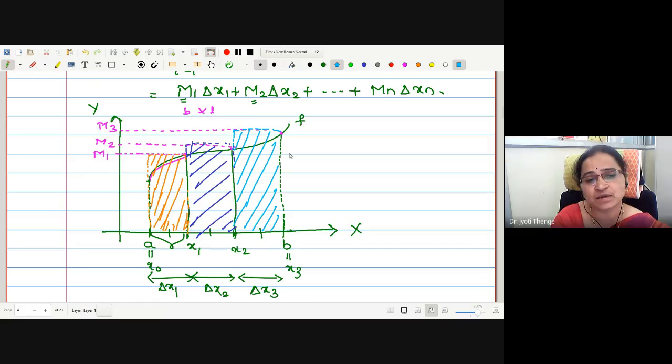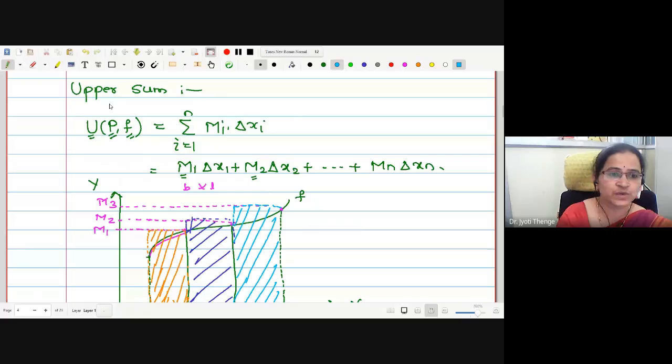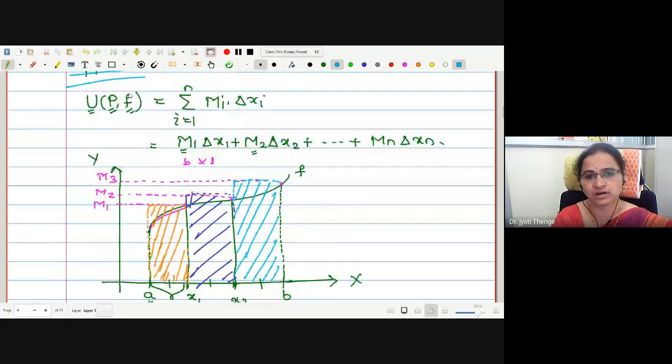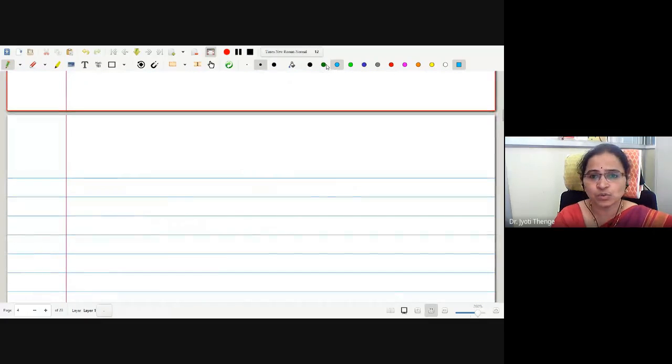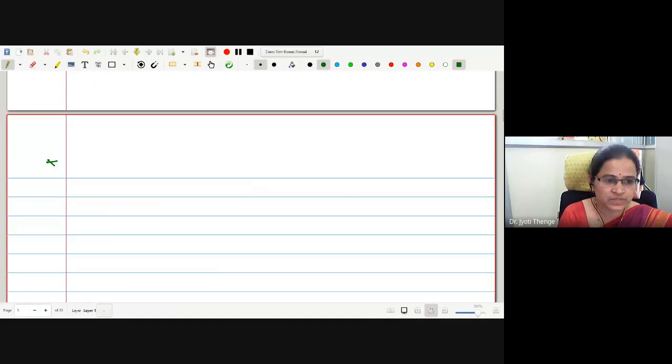And if I sum up all these areas, this total area will be slightly above the actual area bounded by the curve, and that's why the name of this sum is upper sum. This is somewhat greater than the actual area bounded by the curve. I hope there is no difficulty with this definition, right? Now let me tell you what is lower sum. Second definition.